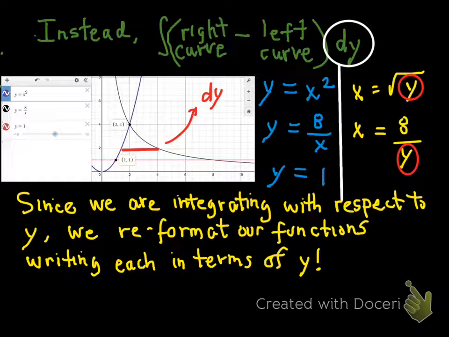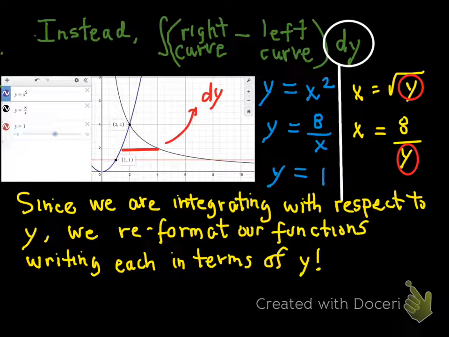We get x equals 8 over y. And the parabola, I'm not so concerned about having the plus or minus there. You can see I'm not using the minus side of the parabola that opens upward there, so we're fine. x equals root y and x equals 8 over y.